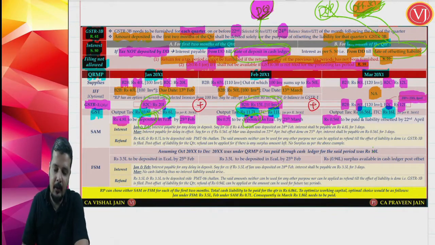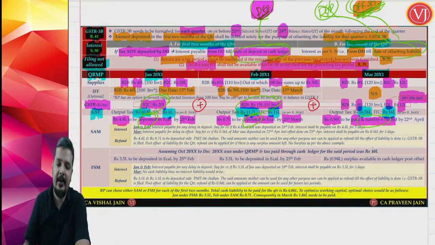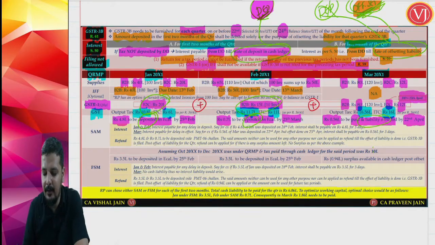But when you are talking about the third month, you have to deposit as well as the liability should be offset. And it depends on the state. Southern states, 22nd of April, and northern states, it is 24th of April. Assuming that it is southern states, it is 22nd of April. If you are assuming it is Maharashtra, which is covered by category A states, it is 22nd of April.